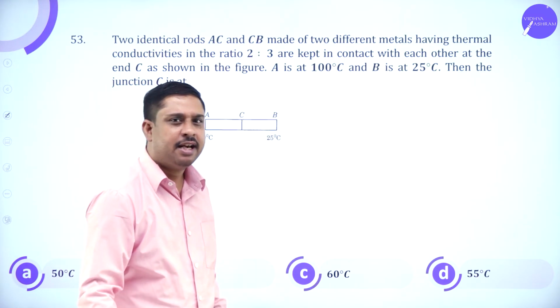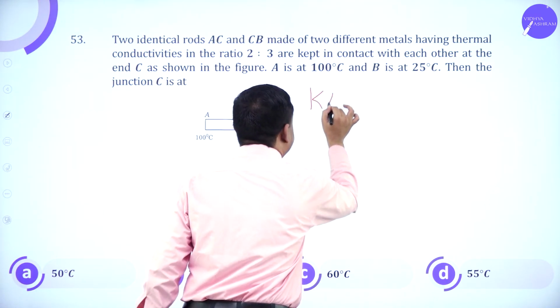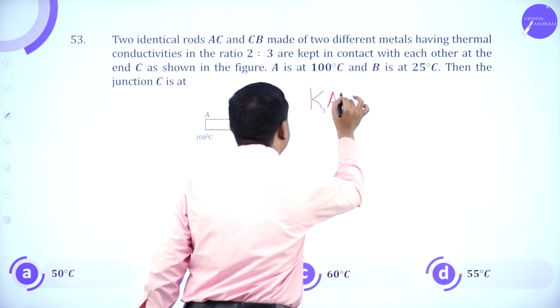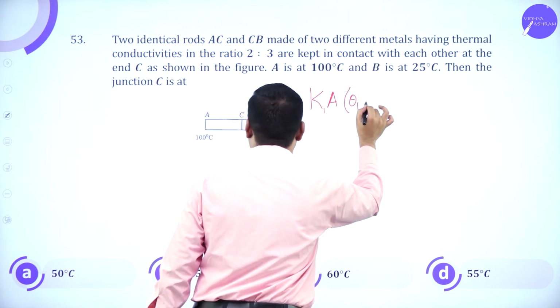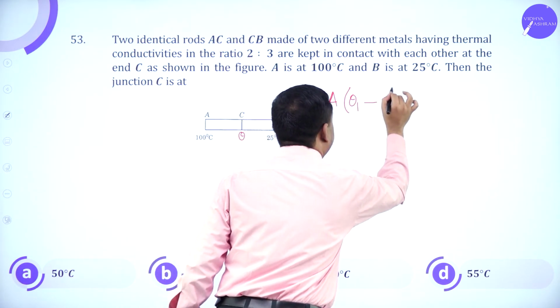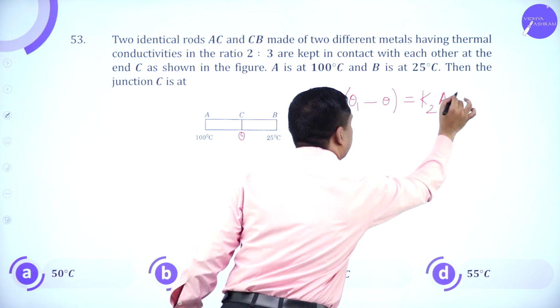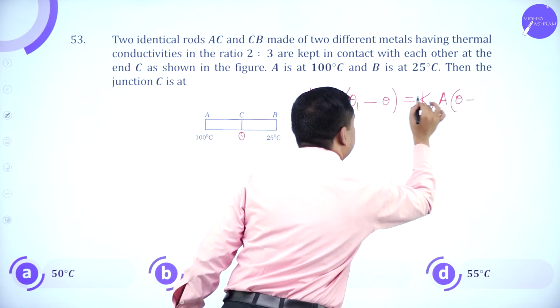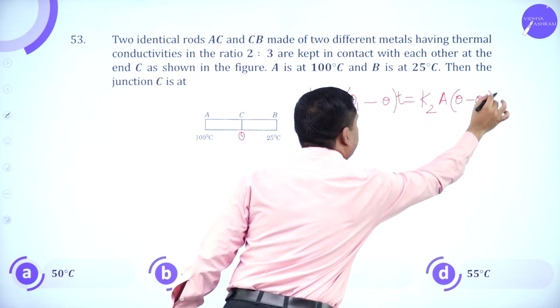This is again heat flow. So here K1 A theta 1, this I call as theta, is equal to K2 A theta minus theta naught.